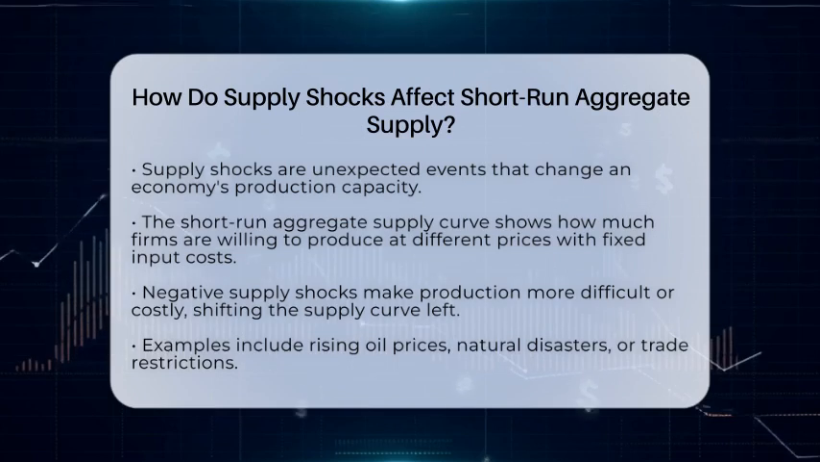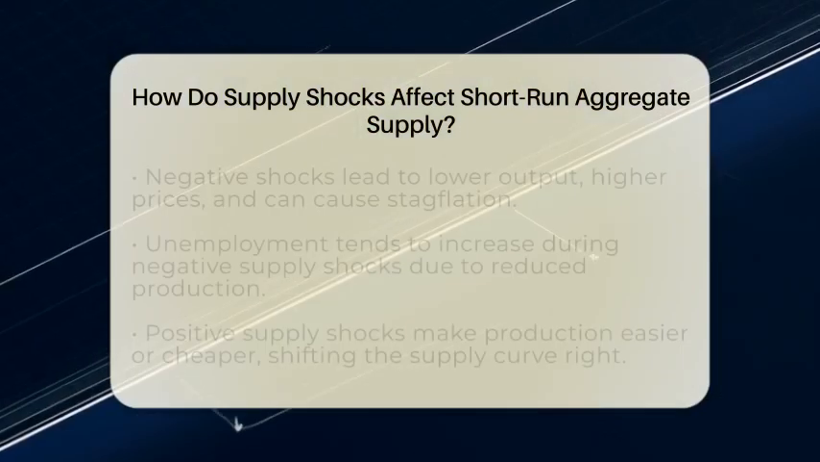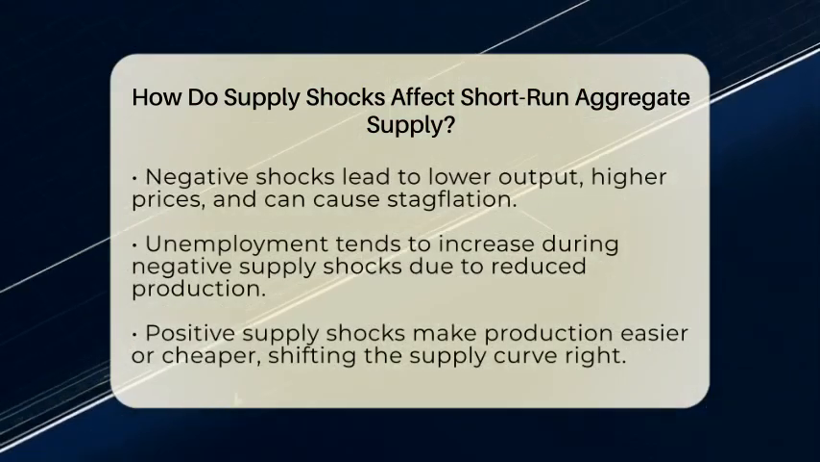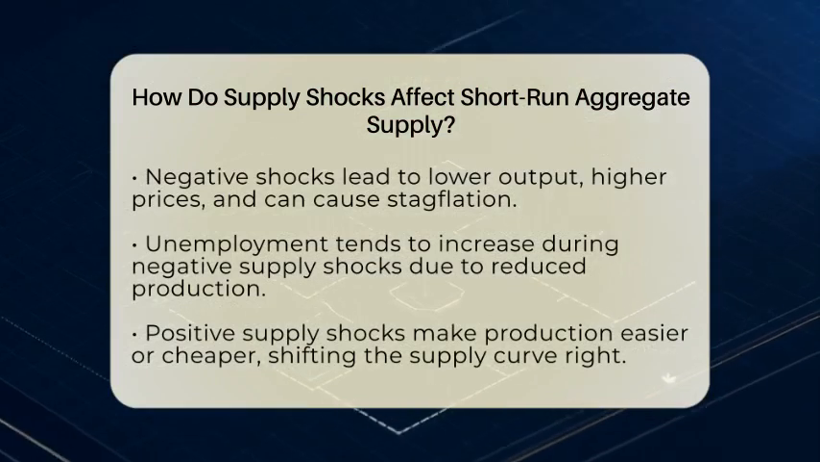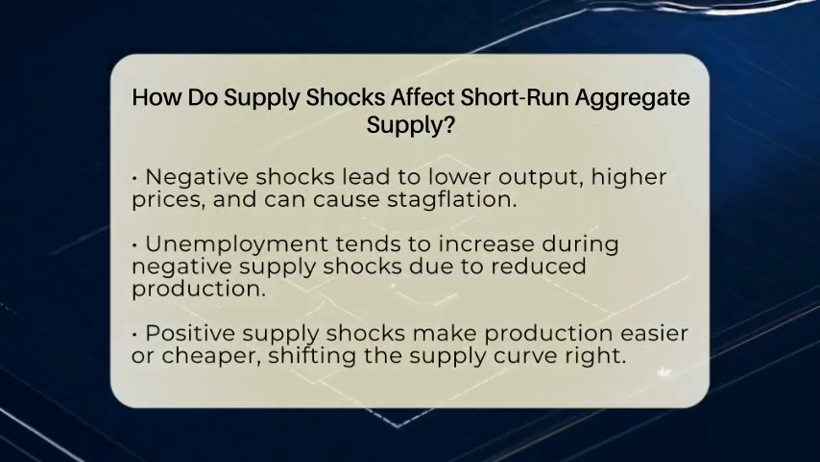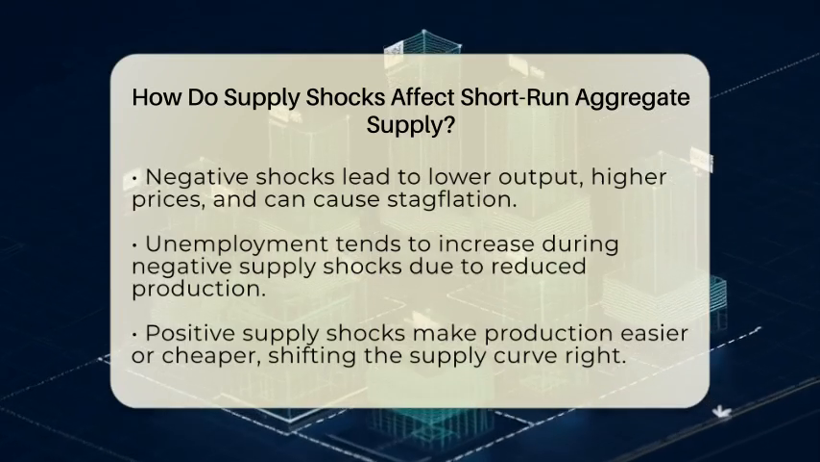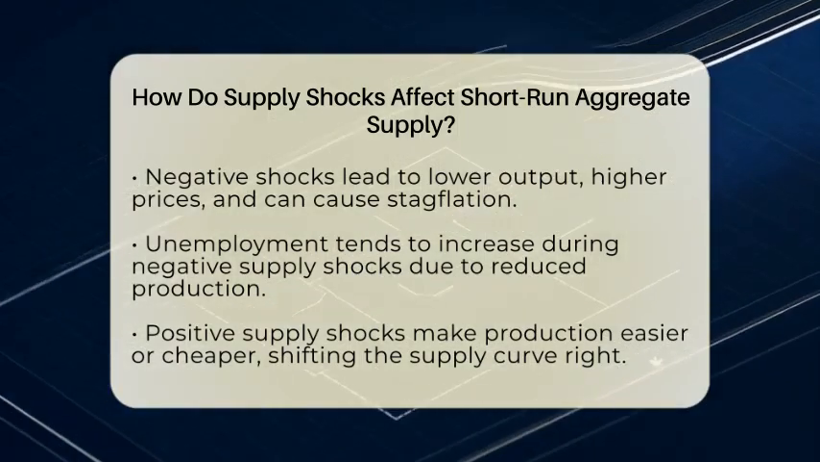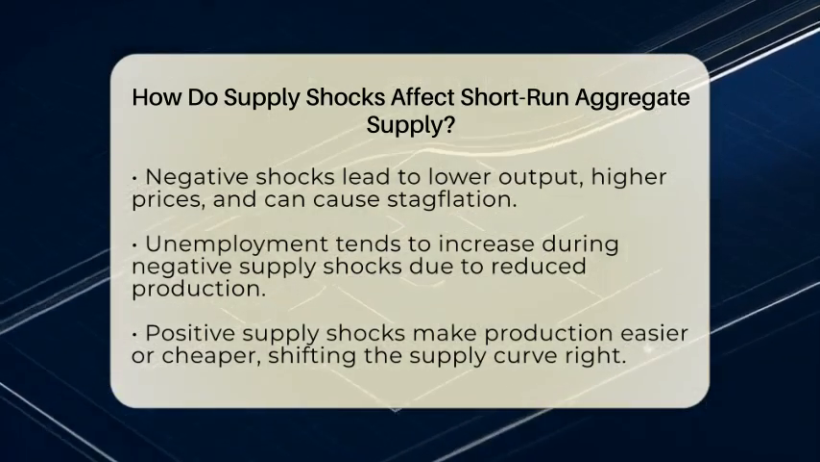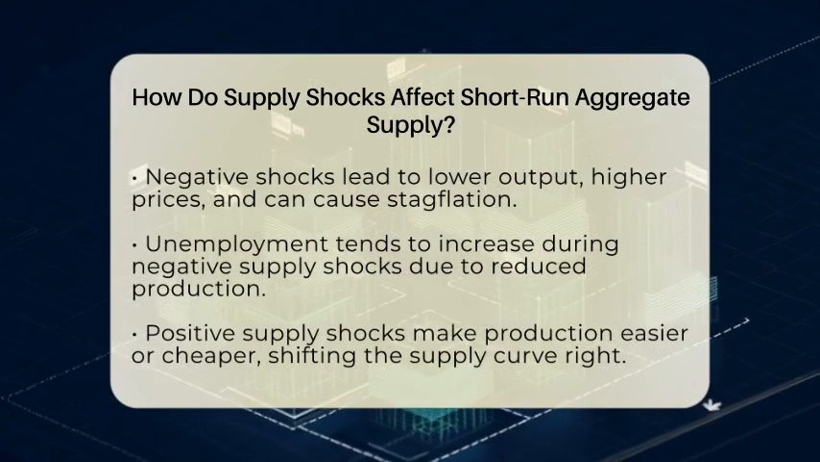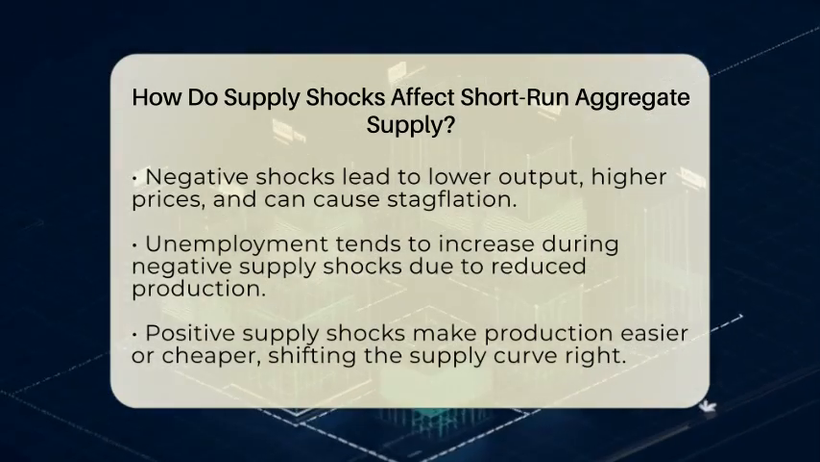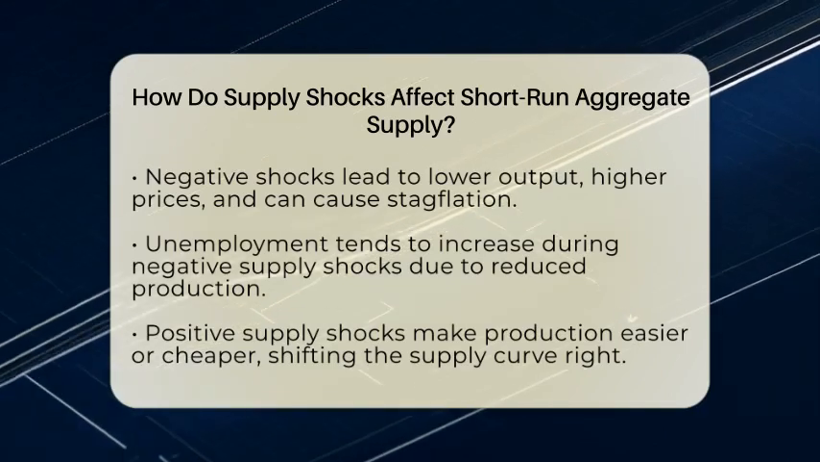As a result, the short-run aggregate supply curve shifts to the left. This means less is produced at each price level. The immediate effects are that output drops because firms cut back on production. Prices tend to rise because the reduced supply pushes prices higher, even if demand stays the same. This combination of higher prices and lower output can lead to a situation called stagflation, where inflation and stagnation happen at the same time. Unemployment usually goes up because firms need fewer workers when they produce less.